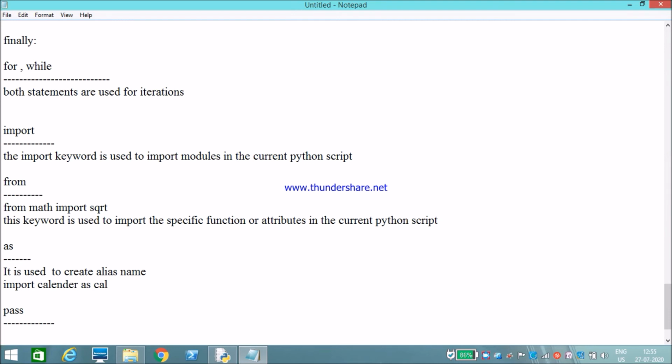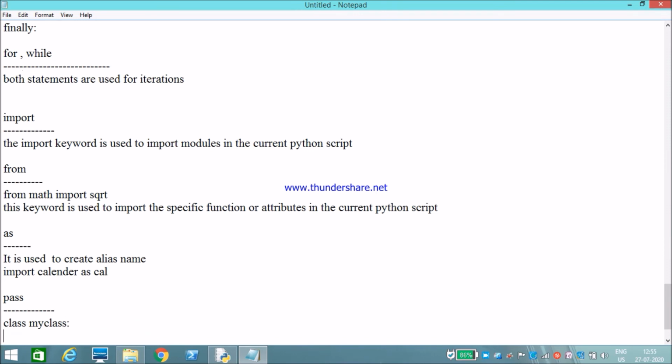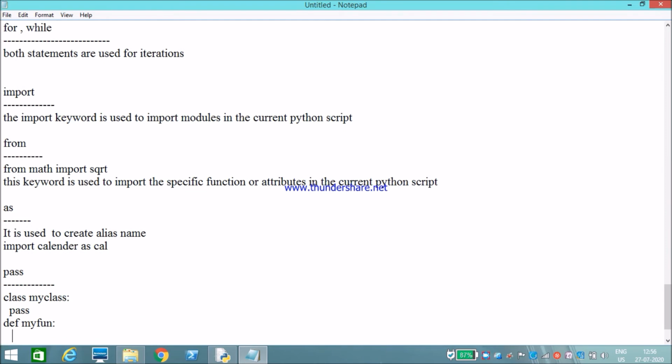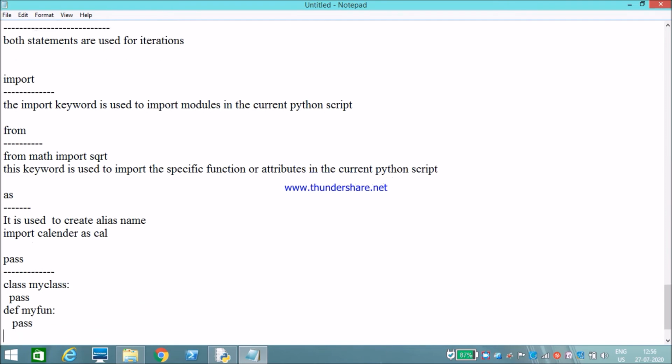For example, if I create a class, my class, and it is empty, it will throw an error. Instead I will use pass, so it won't throw an error. Similarly, if I create one function, my function, and it is empty, it will throw an error. Instead I will use pass. For this purpose we will use pass.